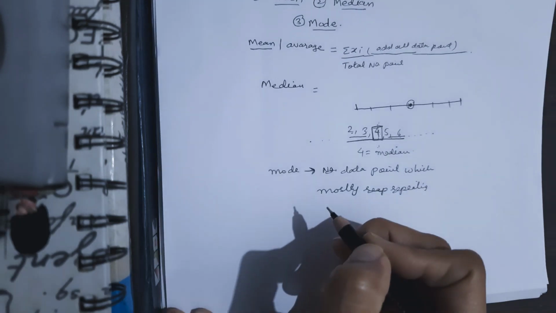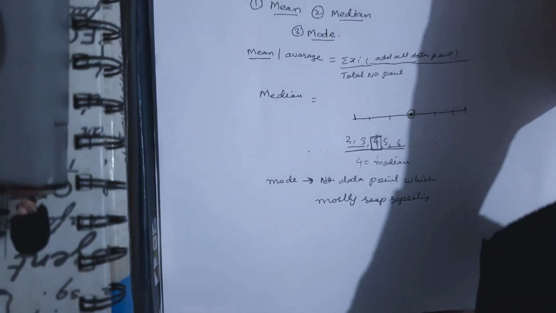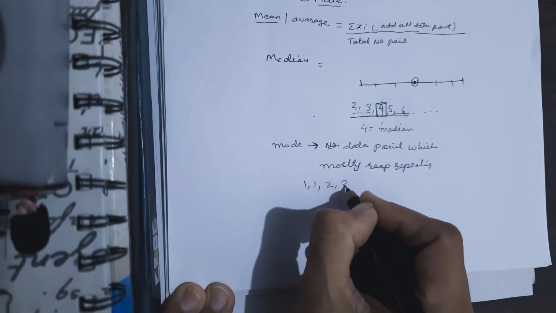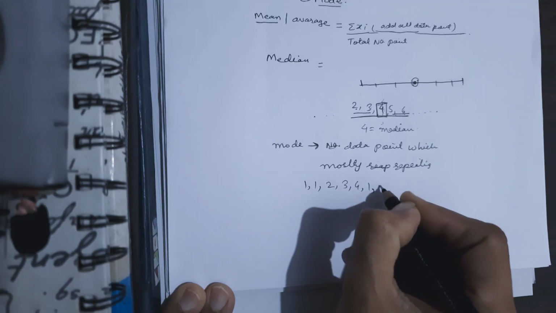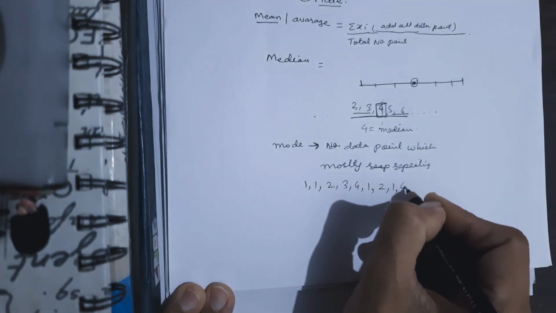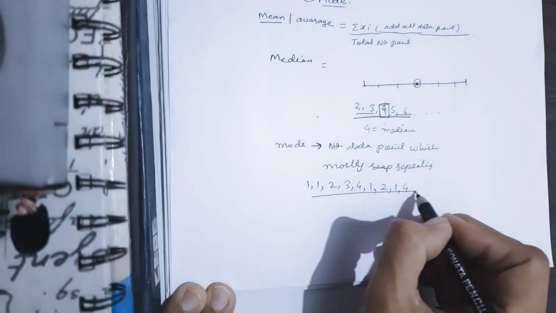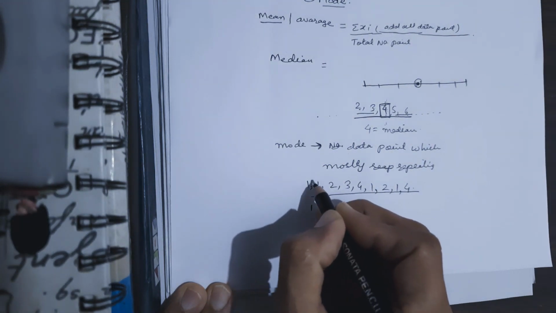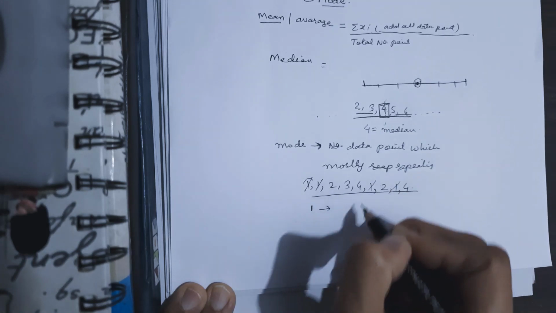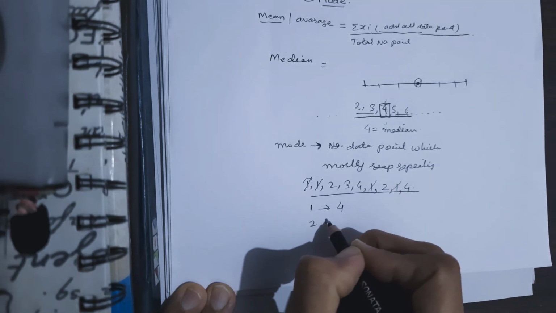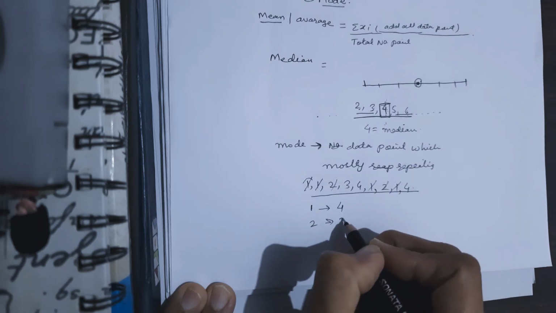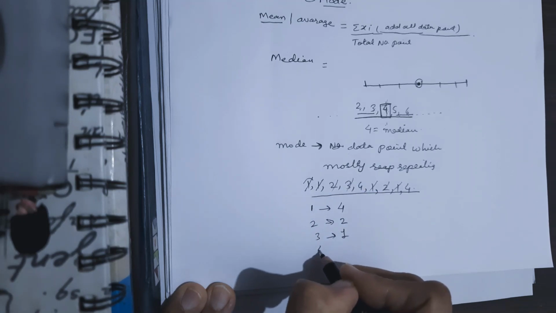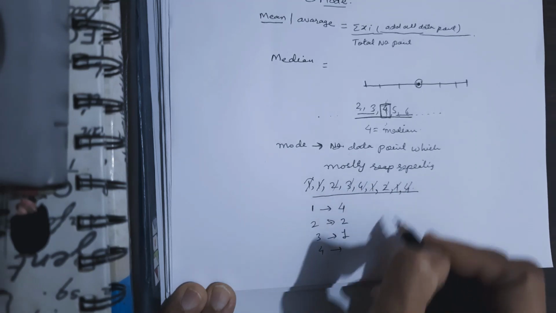So for example, I have an observation: 1 1 2 3 4 1 2 1 4. In this data I'll calculate the frequency of each data point. So 1, its frequency is 4. 2, its frequency is 2. 3, its frequency is 1. 4, its frequency is 2.